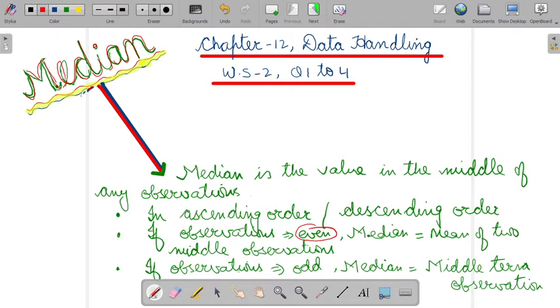But if the observations are odd, the median will be the middle term observation. And what is median? Median is the value in the middle of any observations. Let's do the concept of this median with the help of questions.